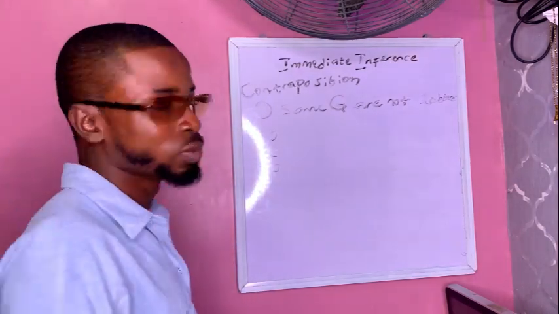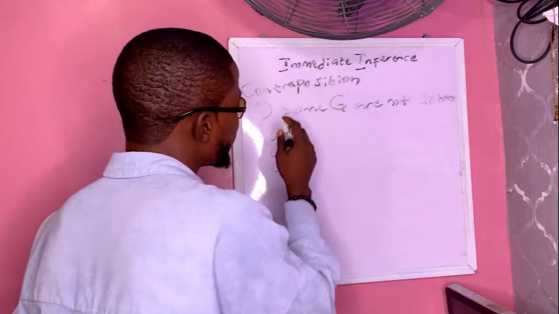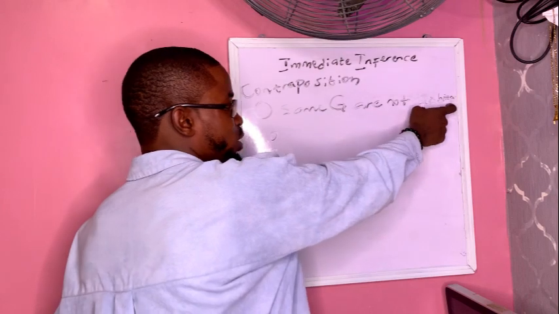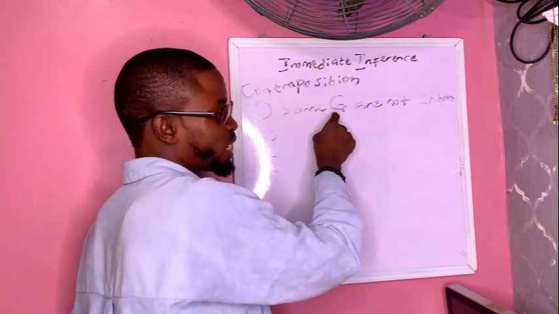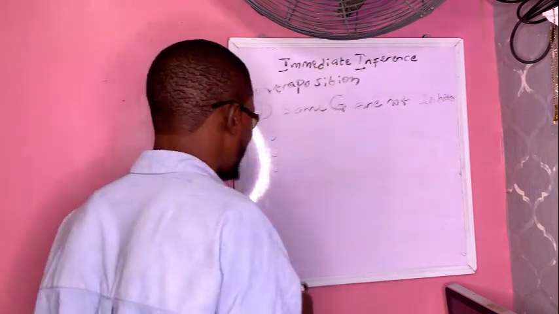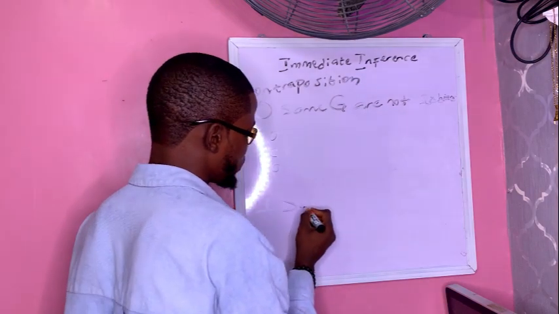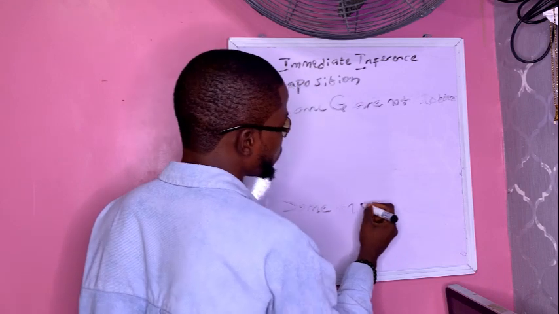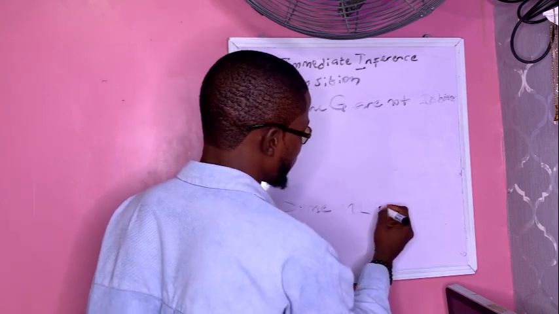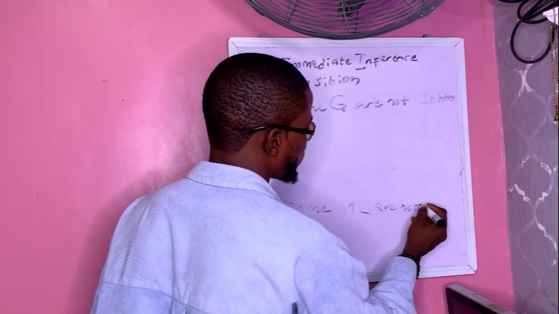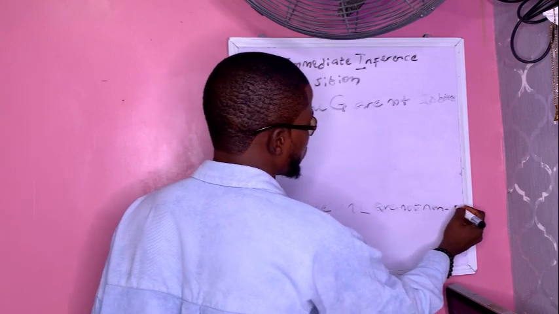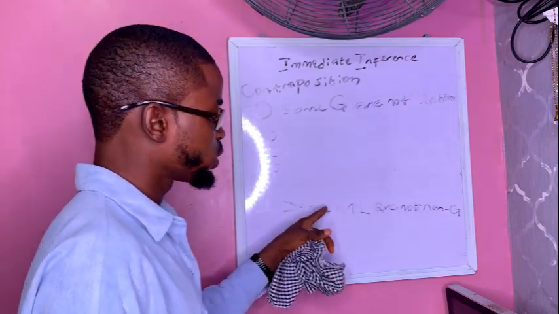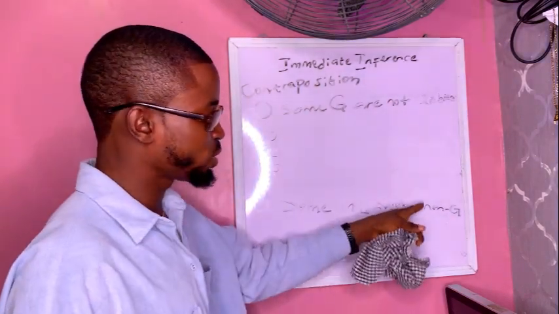Then when we do the OCO, we'll see if we are going to be getting the same answer. So some girls are not lesbian. So the direct is saying that you bring the complement of the predicate to the subject and the complement of the subject to the predicate. So we are going to be having some non-lesbians are not non-girls. So let's see if doing OCO is going to give us some non-lesbians are not non-girls.